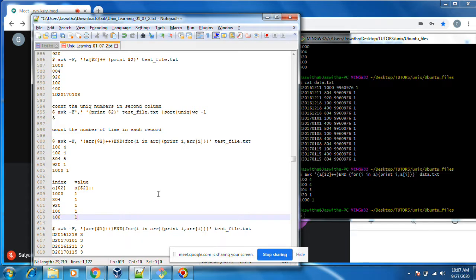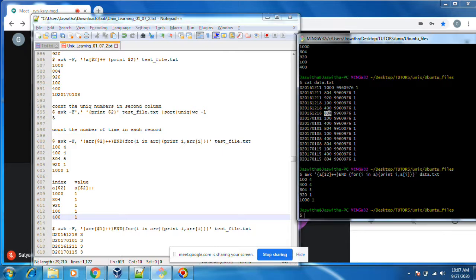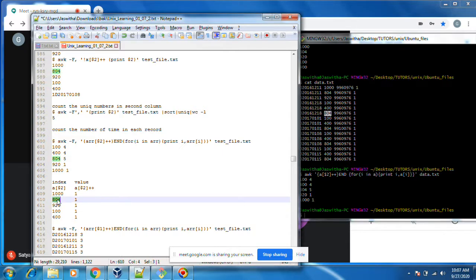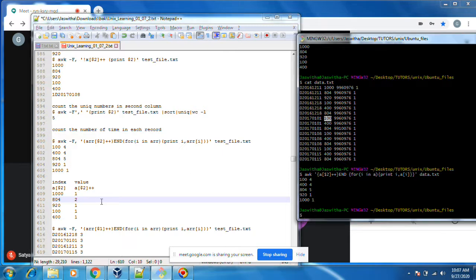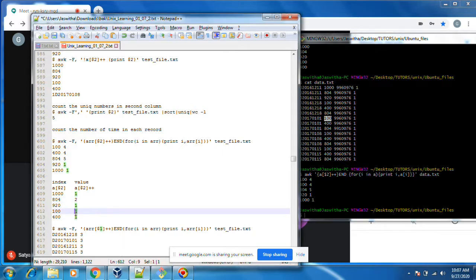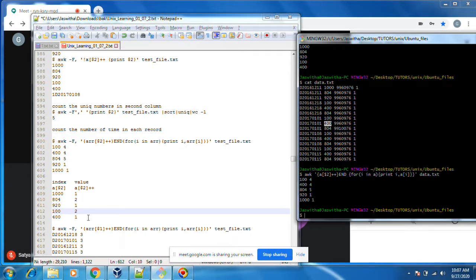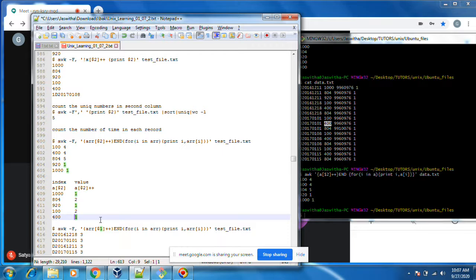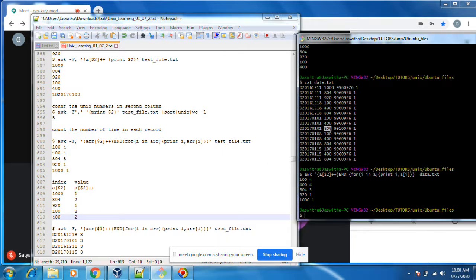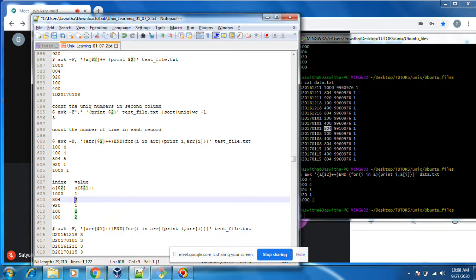Again 400, the value will be 1. Again 804, which is already there, a of $2, again plus plus. Plus plus means incrementing, 1 plus 1 means 2. Again 100 came, it's already there, 1 plus plus means 2. Again 400, it's already there, the value got increased, plus plus means 2. Again 804, the value is 2, plus plus means 2 plus 1, 3.